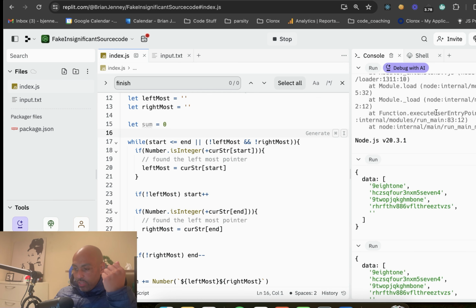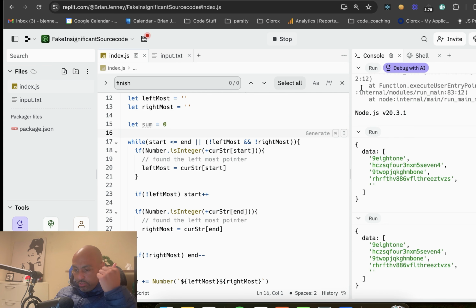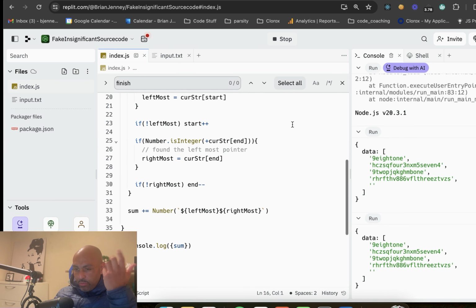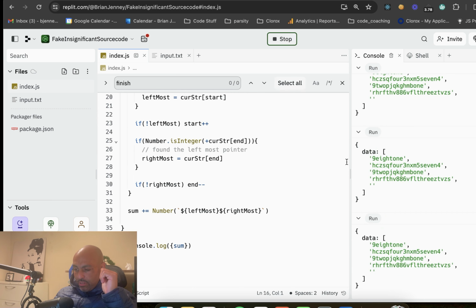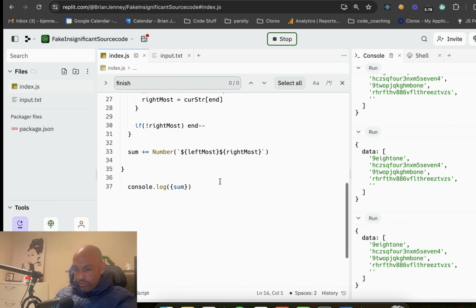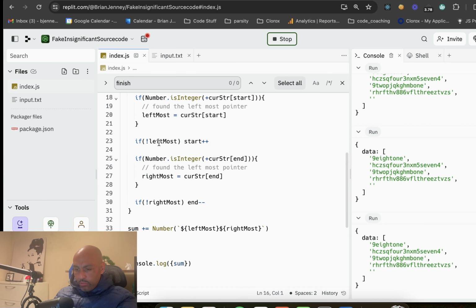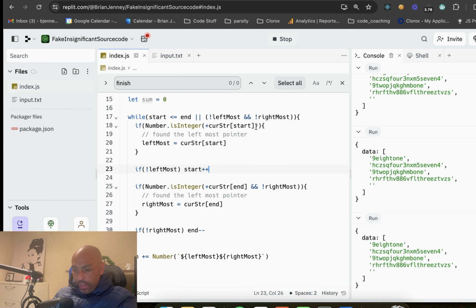But let's stop this so we can play it again and make sure that this works. Where's the button to do that? Oh, stop. Yeah, just stop it. That's ridiculous. Okay. What is going on here? End minus minus. If there's no leftmost, start plus plus. Oh, okay. And if the number is an integer and there's no rightmost, we don't even want to look in there in that case. And if the number is an integer and there's no leftmost, okay, because we don't want to just keep looking around.